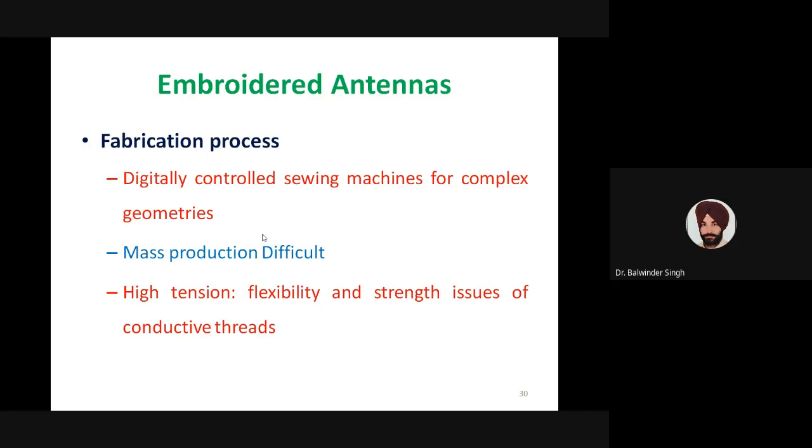Due to these fabrication issues, mass production is difficult in the case of embroidered antennas, but it is feasible to fabricate these antennas using sewing machines.